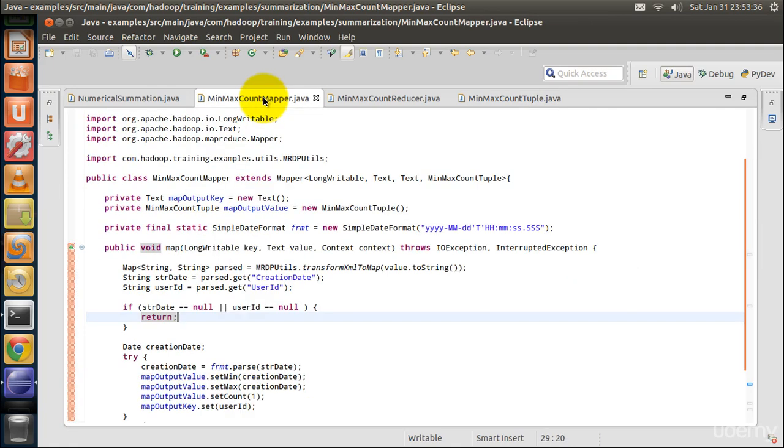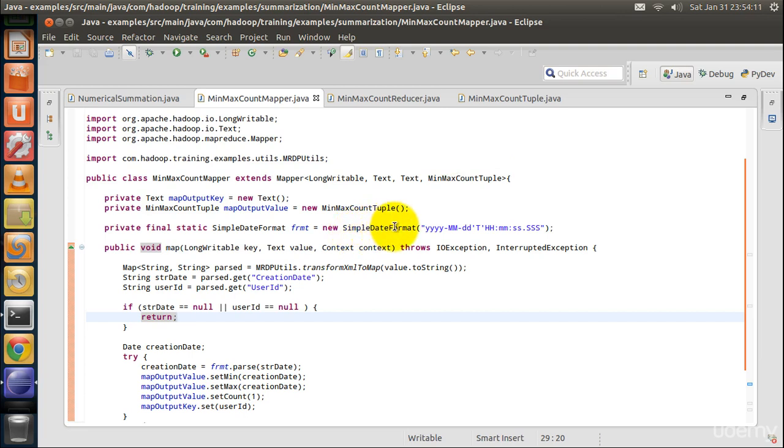Let's see the mapper class. As said earlier, text input format is the input format. So offset is the key and comment is the value. User ID is the map output here. Since user ID is the map output, text is the data type of the map output key. And the data type of map output value is the custom data type, which contains min date, max date and the total number of comments of a user.